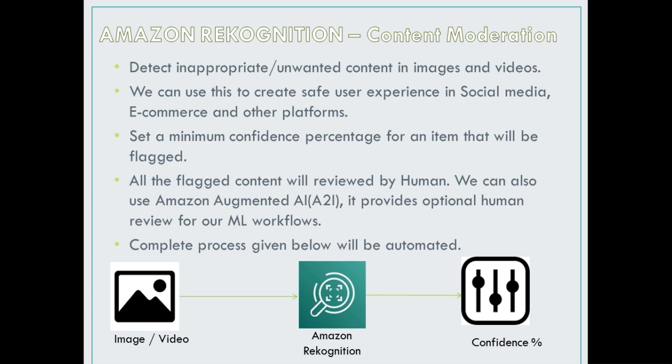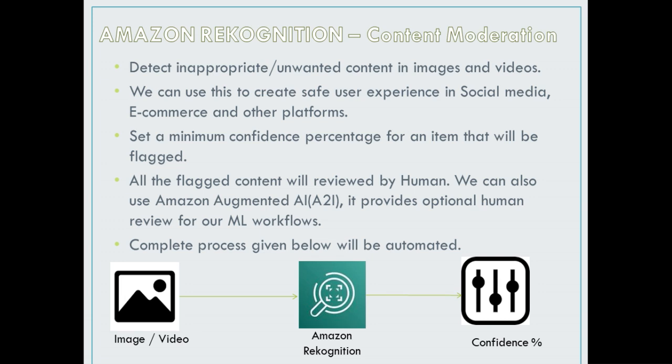We can restrict some explicit content, some pornography kind of content, on our website to produce a safe and quality user experience for our users. We can set a minimum confidence percentage for an item, and when the criteria are met, that item will be flagged as inappropriate or unwanted content.